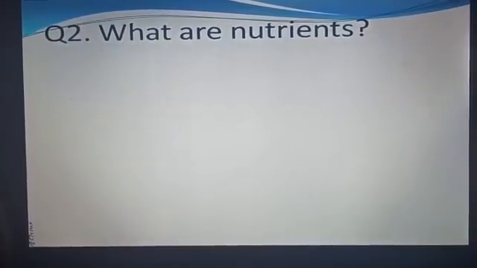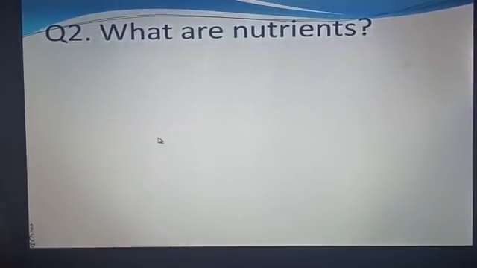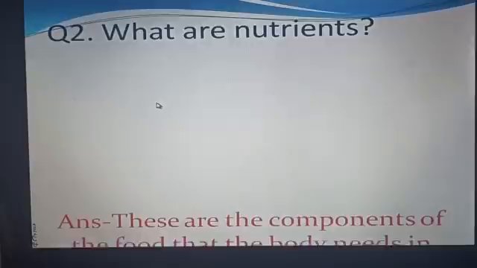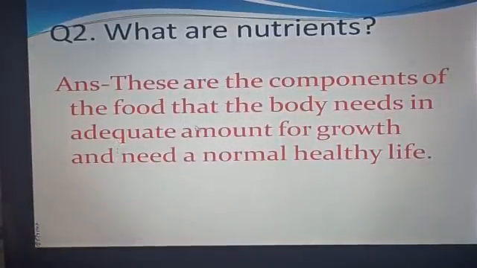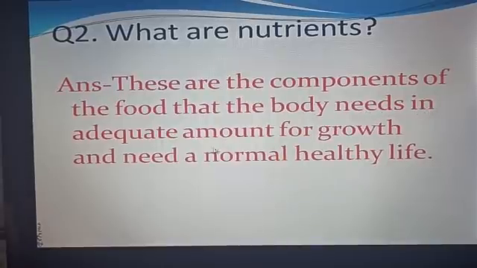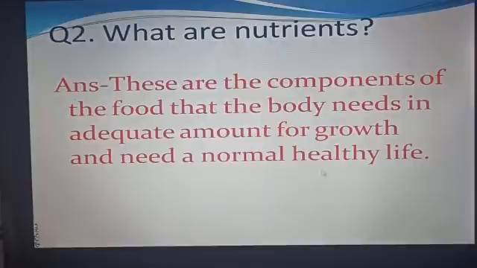Question number 2. What are nutrients? The answer is, these are the components of the food that the body needs in adequate amounts for growth and a normal healthy life.